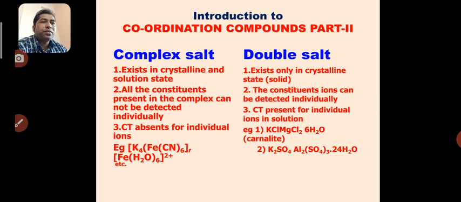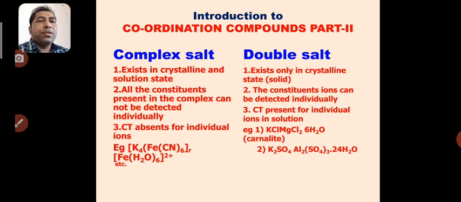So there is a short differentiation between complex salt and double salt. What is complex salt, and what is double salt? We are going to discuss that. Complex salts are simply the coordination complexes in which the metals are surrounded by ligands.